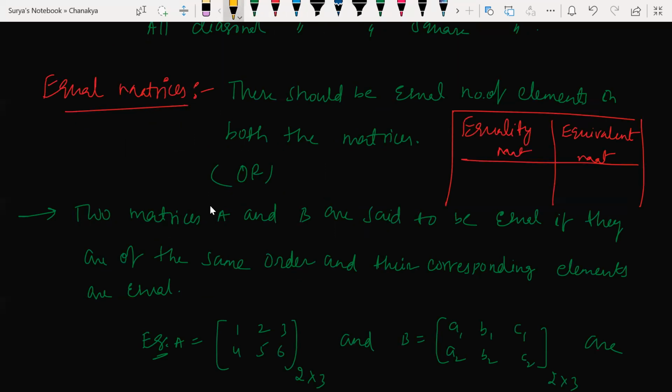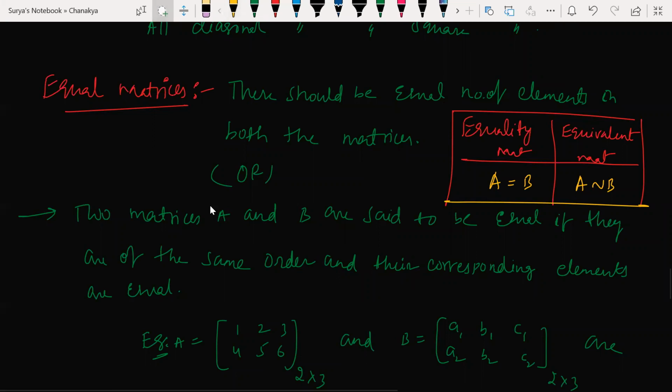Equality of matrices is nothing but here A is equal to B matrix. Here A is similar to B matrix. Understand my point? A is equal to means equality. Equivalent is nothing but A is similar to B.